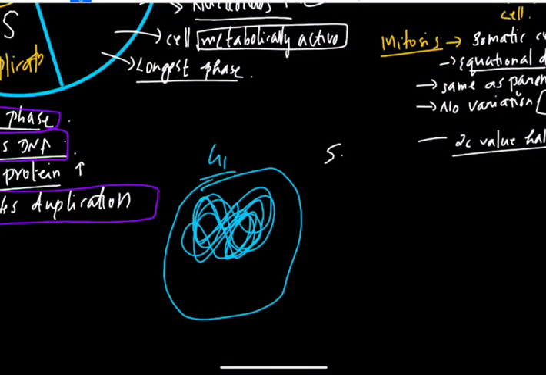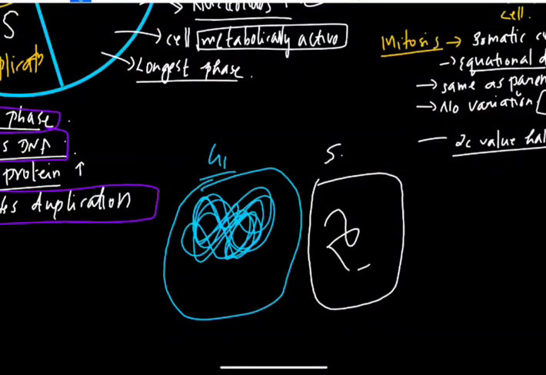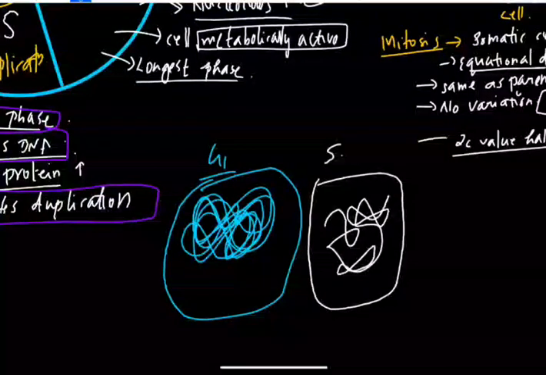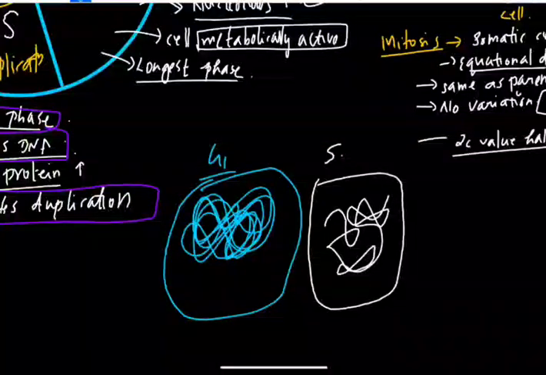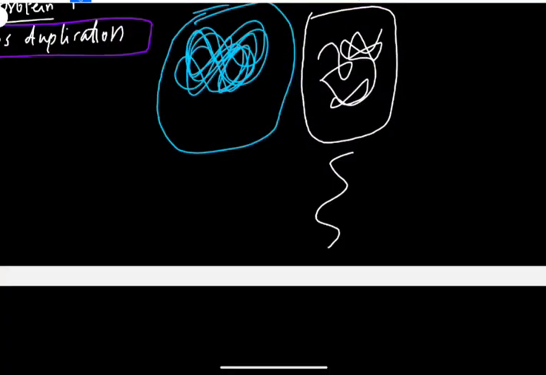But during the S phase, the DNA starts to replicate. An enzyme makes a cut which opens the DNA, and from there it starts to read the DNA and make a copy of each strand.